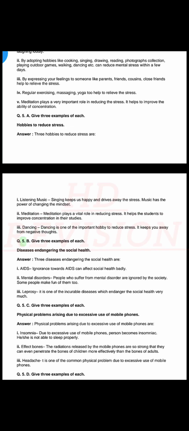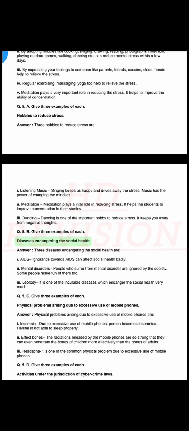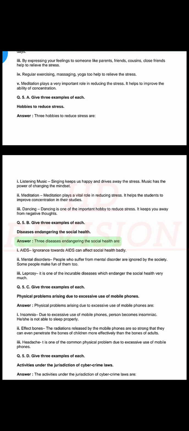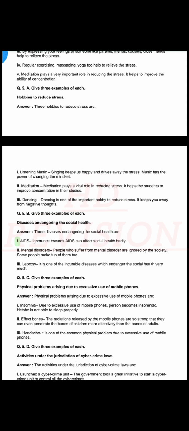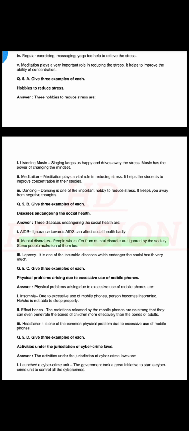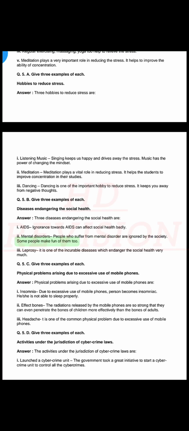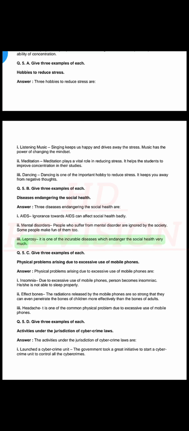Q. 5. B. Give 3 examples of each. Diseases endangering the social health. Answer: 3 diseases endangering the social health are: AIDS. Ignorance towards AIDS can affect social health badly. Mental disorders. People who suffer from mental disorder are ignored by the society. Some people make fun of them too. Leprosy. It is one of the incurable diseases which endanger the social health very much.